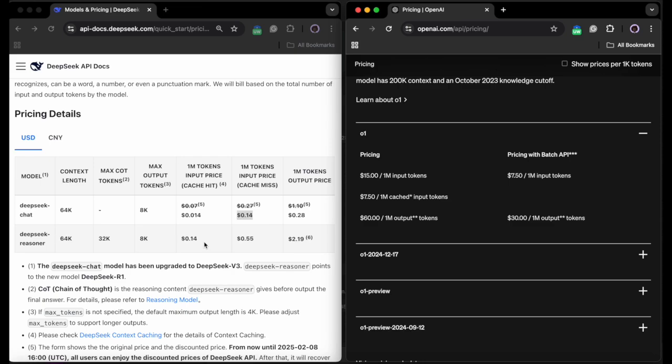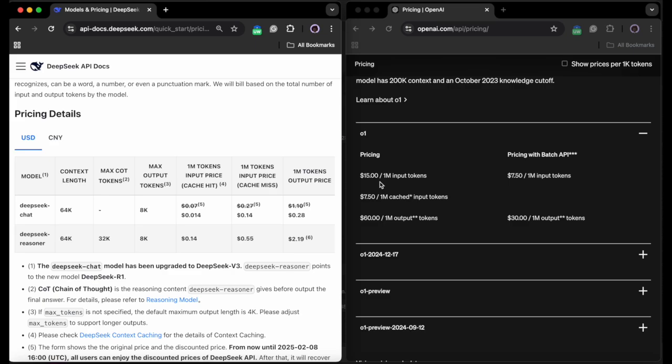For each million input tokens that are not cached, the DeepSeek reasoner costs $0.55 for each million cache missed input tokens. Then for the same amount of cache missed input tokens for the OpenAI O1 model, it costs $15. The gap is outrageous. DeepSeek is charging a fraction of what OpenAI is charging for exactly the same thing.